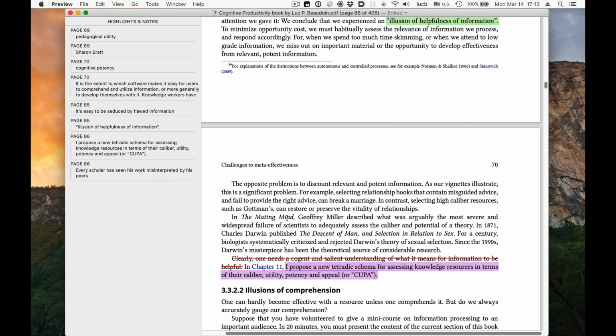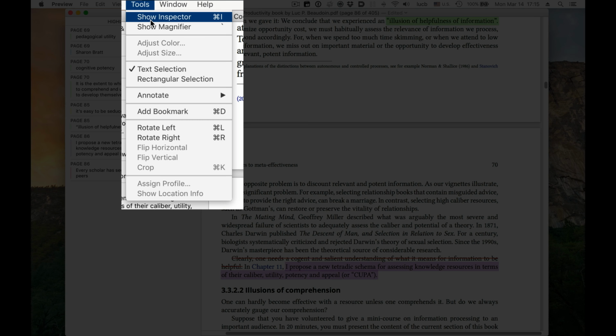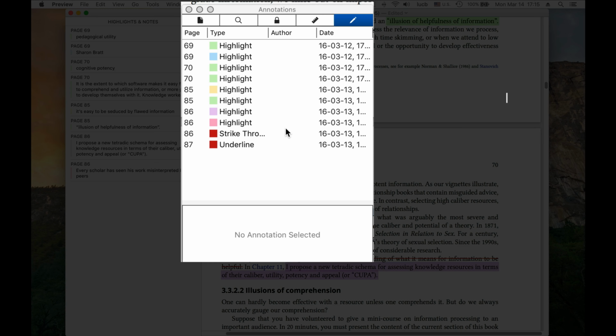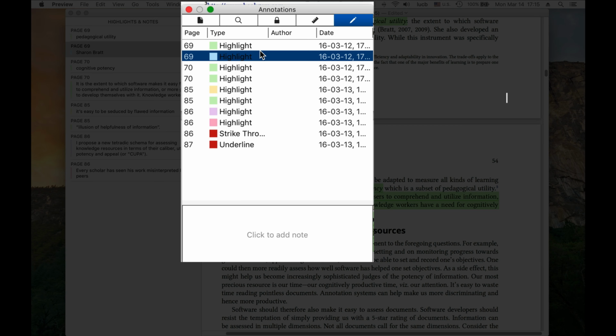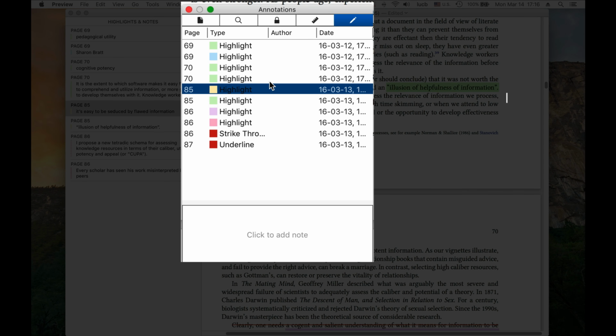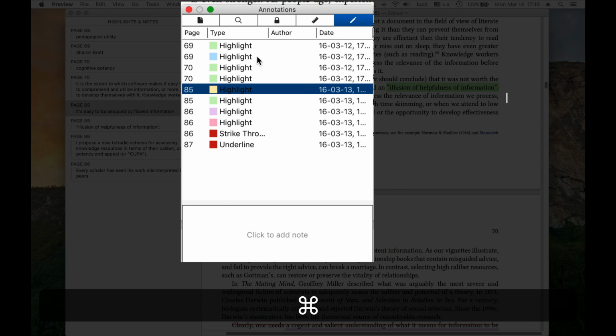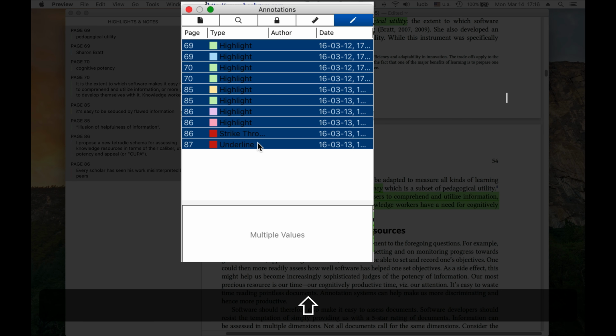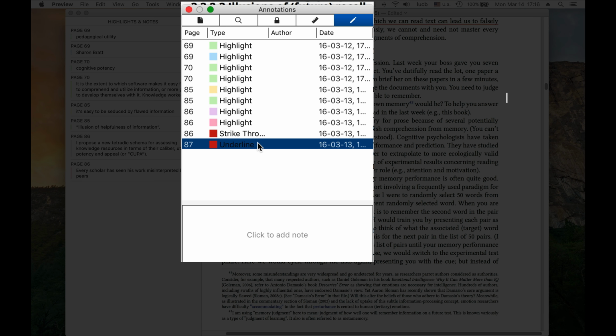Fortunately, Apple provides another tool, which is the inspector, which you can access by using the Tools menu, selecting Show Inspector. Here you can see all of the highlights in this document. Also, you can navigate through your highlights, and suppose you want to share the document and want to delete all the highlights from this document, then you can do that by multi-selecting your highlights and hitting the delete key.